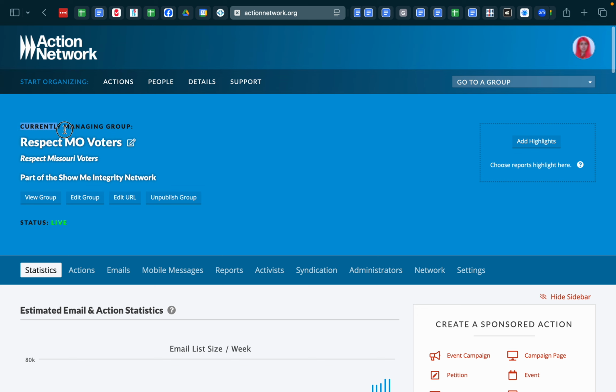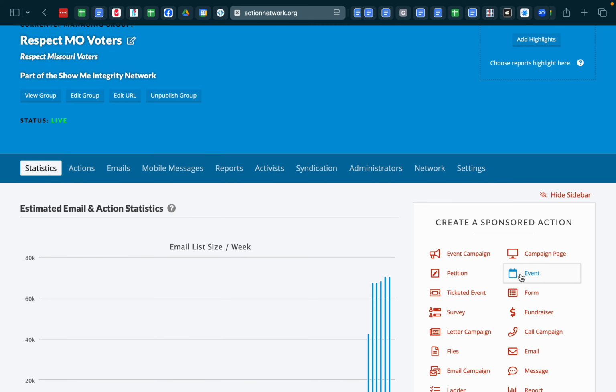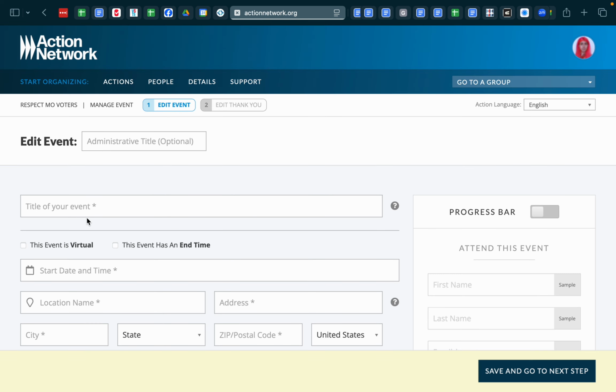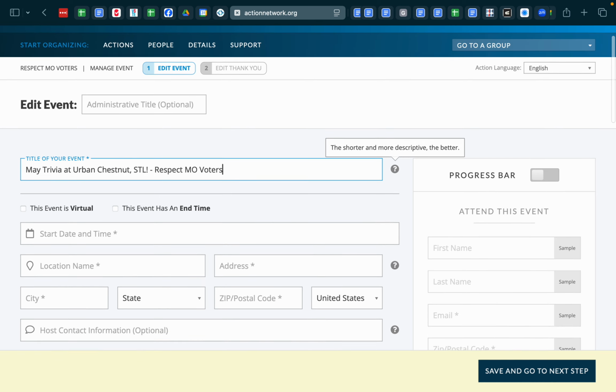So we're here currently managing group Respect Mo Voters. We're going to come down to create a sponsored action. Under there, we're going to click event. Title of the event, we want it to be clear and distinct from other events we're going to have. So I'm going to call it May Trivia at Urban Chestnut. I'm going to say STL here. And I'll add a little bit of branding, Respect Mo Voters, because we're going to promote this on social media.